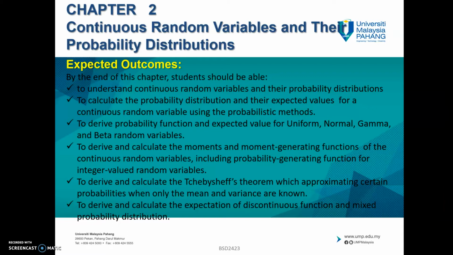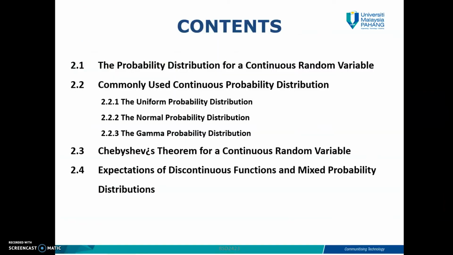Okay, so today in chapter 2 you will learn quite the same concepts, but now we focus on continuous random variables and their probability distribution. So this is the expected outcome, but maybe in this video we only cover outcome number 1 and 2. So this is the content. You have 2.1, 2.2, 2.3 and 2.4. In this video I think we will go until 2.1 and 2.2.